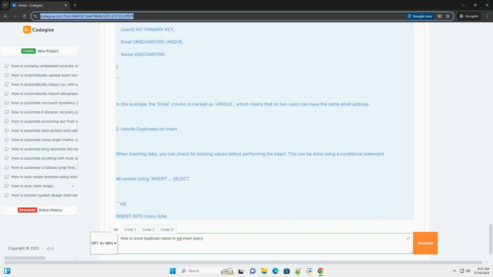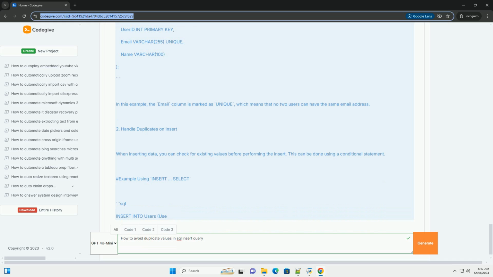4. Using transactions. In scenarios with high concurrency, you may want to wrap your insert logic in a transaction to maintain consistency. Example: SQL. Start transaction. Attempt to insert a new user.